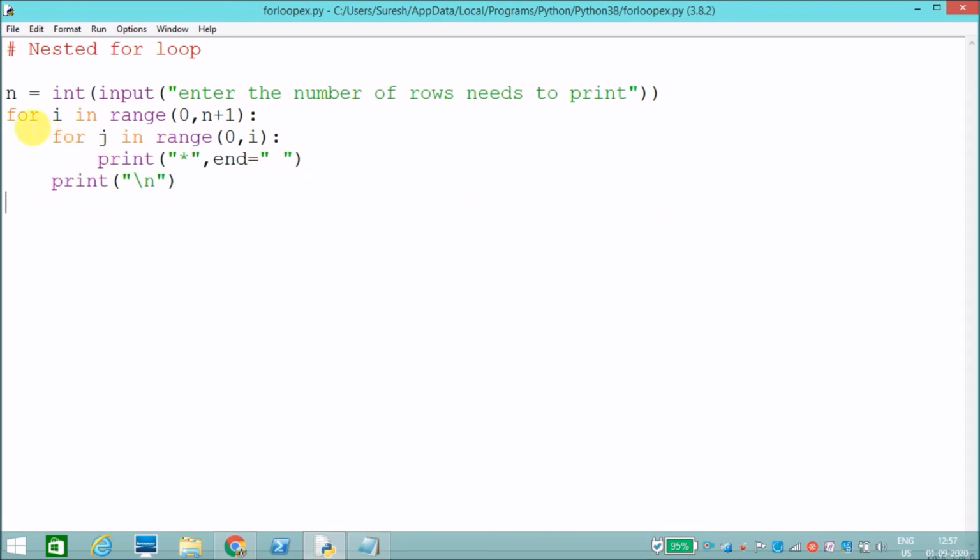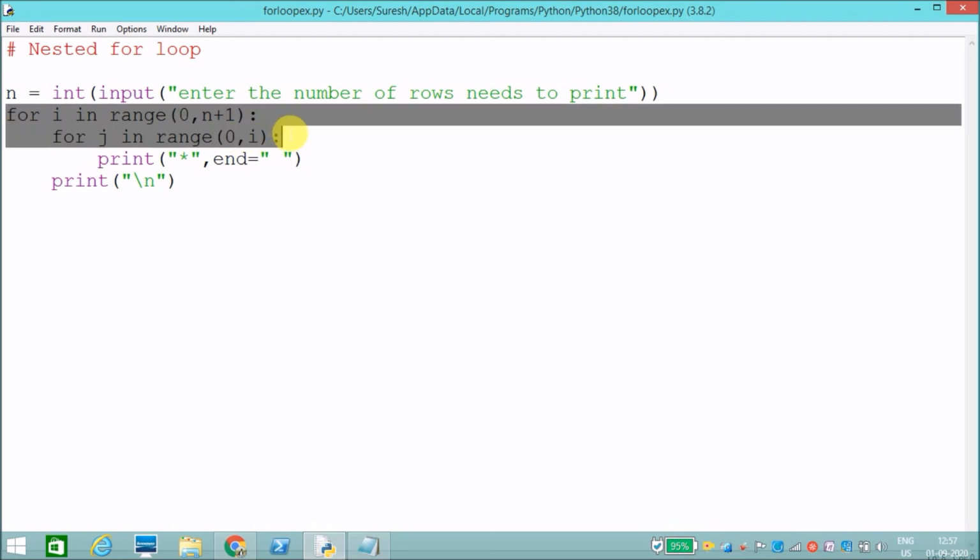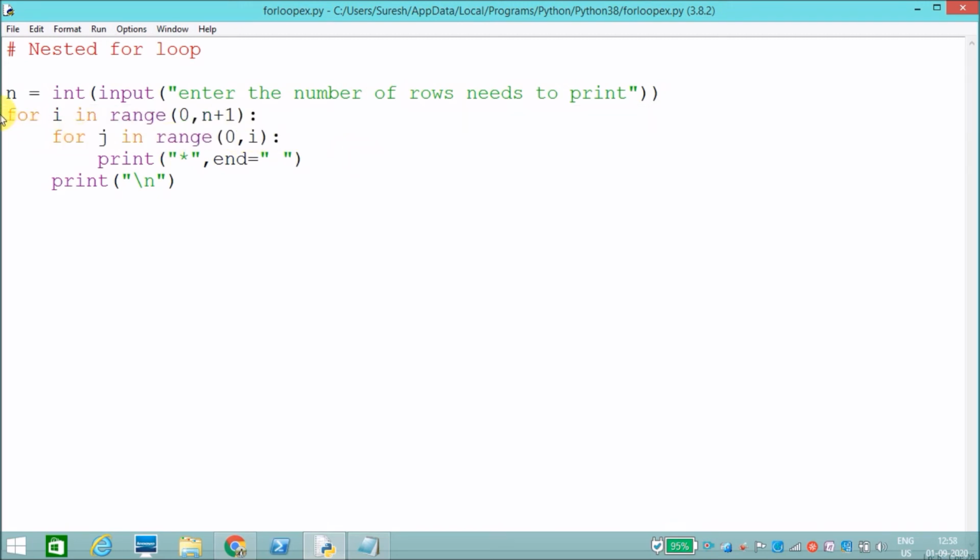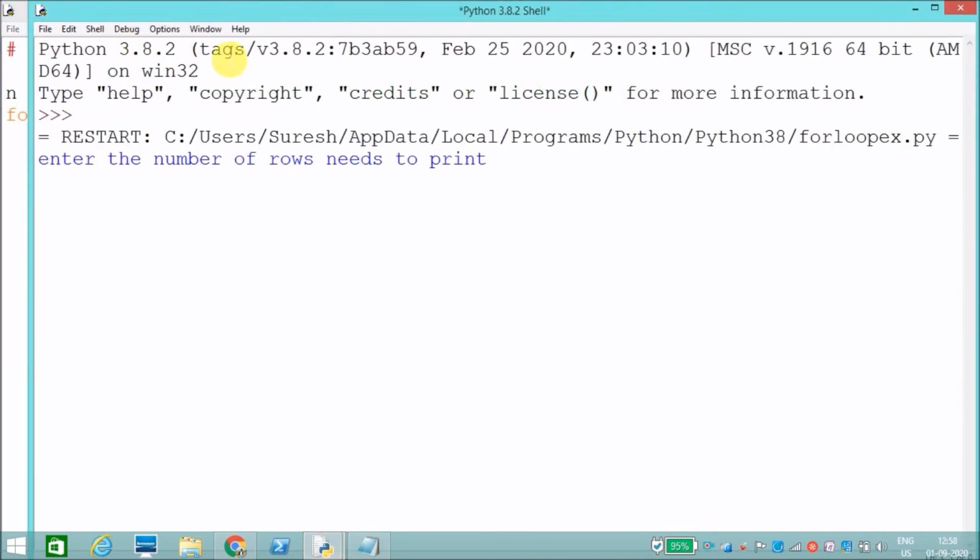Here I use an inner loop, a for loop within another for loop. I'll say 7. See, 1 2 3 4 5 6 7. It has printed 7 rows.